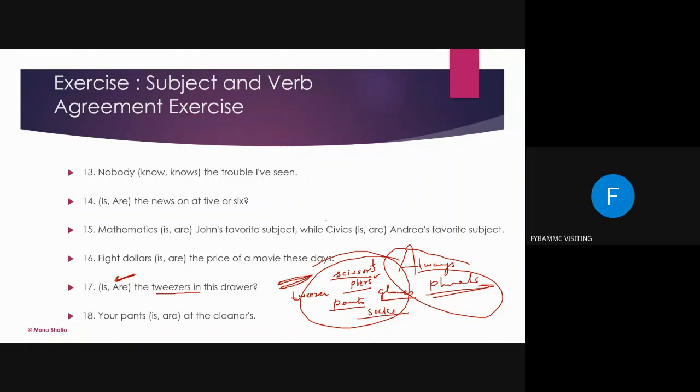Yes, ma'am. Okay, so the next question is: your pants at the cleaners. So which one do you think is right? Are. Your pants are at the cleaners, because I said these words always take the plural verb.